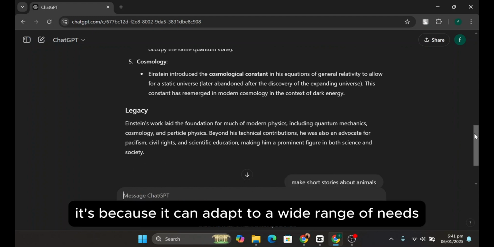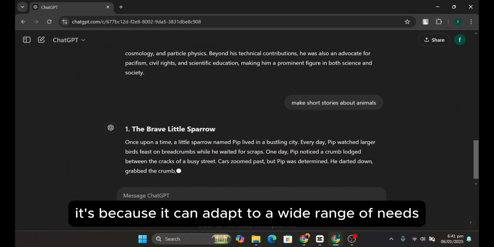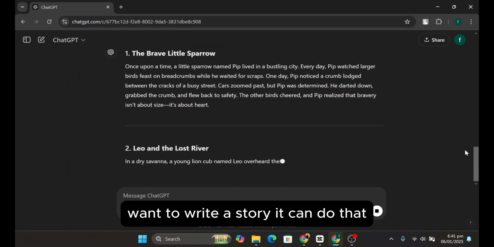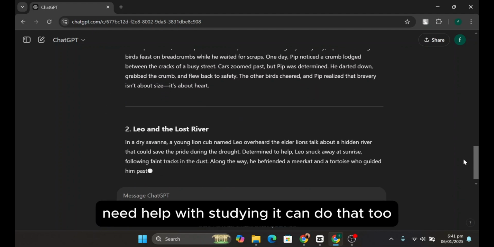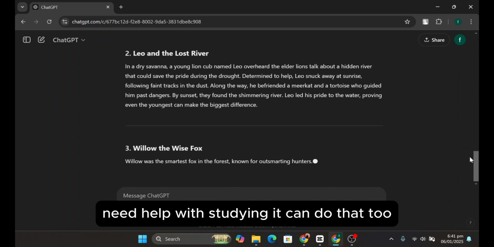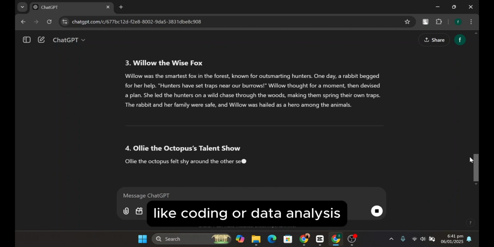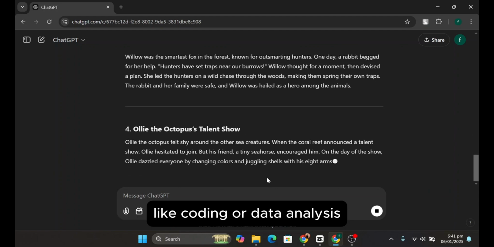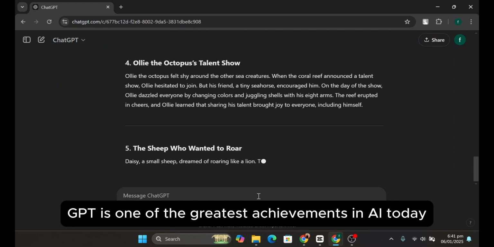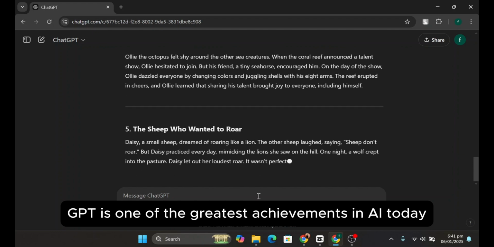So what makes GPT special? It's because it can adapt to a wide range of needs. Want to write a story? It can do that. Need help with studying? It can do that too. GPT can even be used for technical purposes like coding or data analysis. In short, GPT is one of the greatest achievements in AI today.